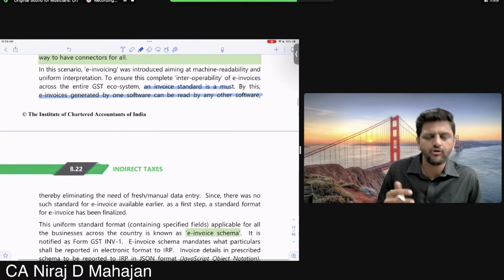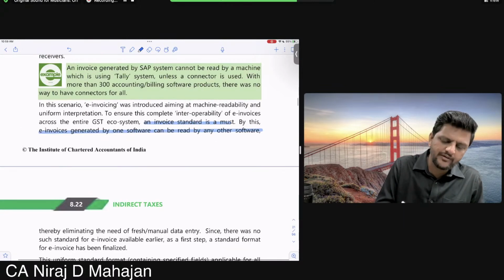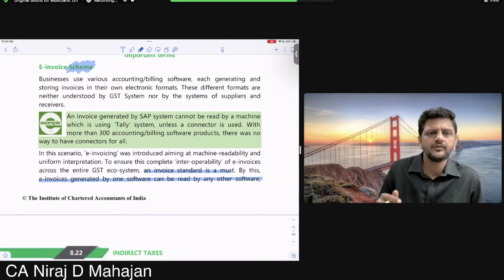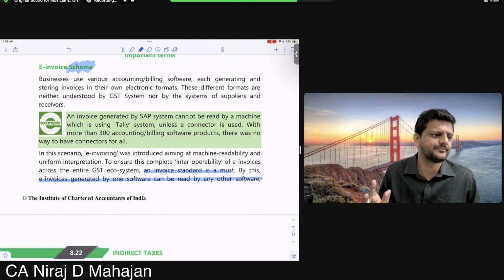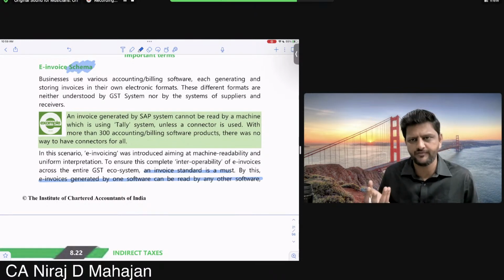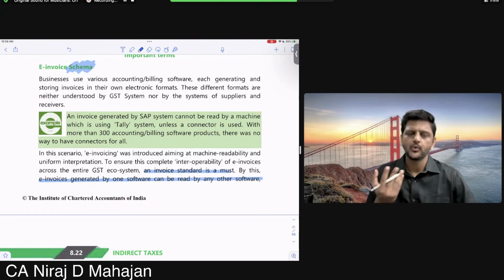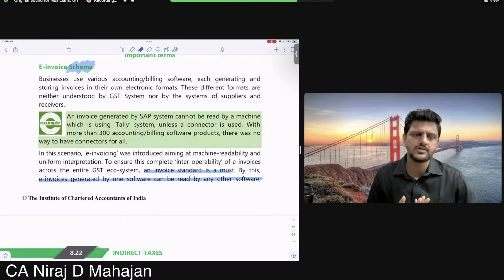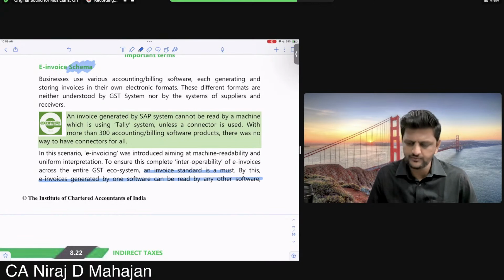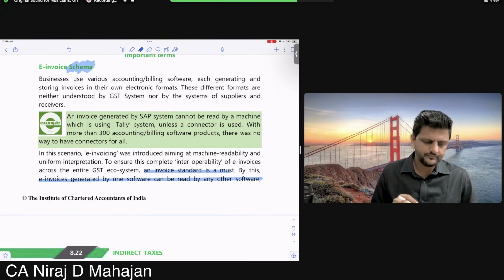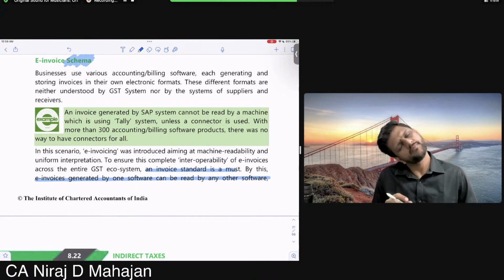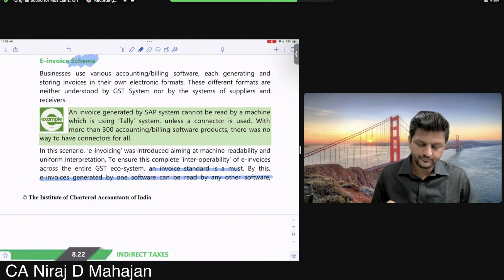What is schema? Children, it is a format which can be understood by every machine. I can't give, let us say, output from an Excel sheet as an input in a Word file, or output from a PDF as an input in Tally software directly. Not possible, because the readability of every software is different. Done, everybody?